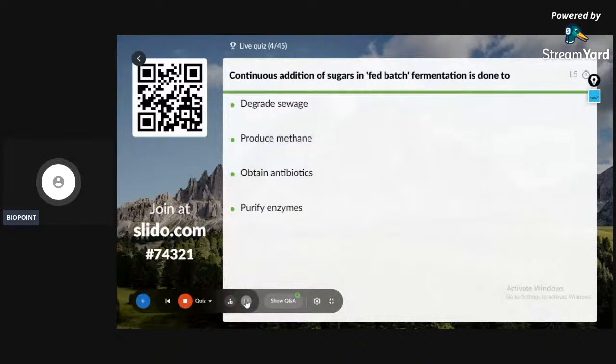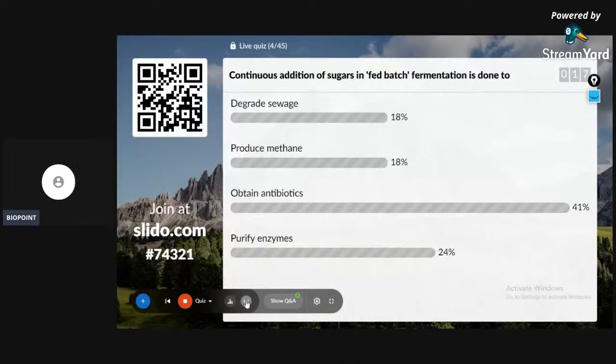Continuous addition of sugars in fed batch fermentation is done to: A, degrade sewage; B, produce methane; C, obtain antibiotics; D, purify enzyme. The correct answer is option D, purify enzyme. Continuous addition of sugars in fed batch fermentation is done to purify the enzyme. Fifth question on the screen.